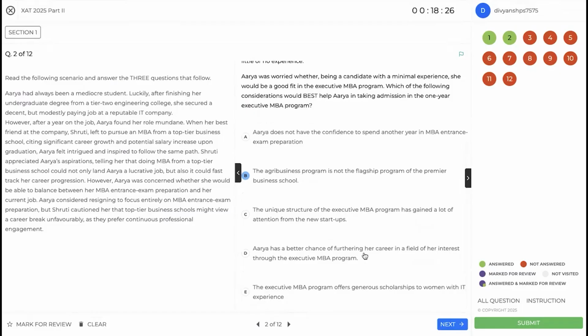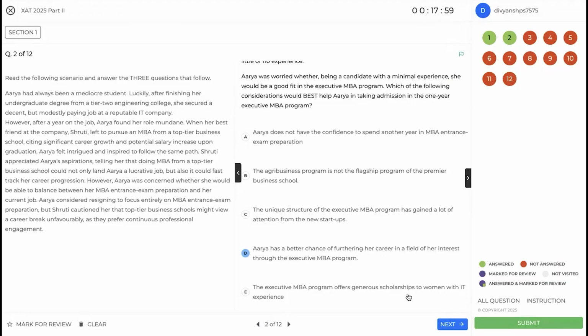Arya has a better chance of furthering her career in a field of her interest through the executive MBA program. This is the best. I mean, this is the problem she had, right? That in the full-time MBA, she would have to study the agribusiness program and work in that domain. But if she gets a guarantee like this, that the executive MBA program will improve the chance of furthering her career in the field of her interest, this is what we were actually looking for.